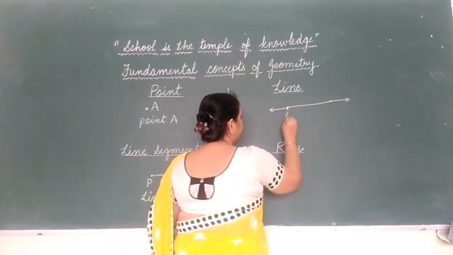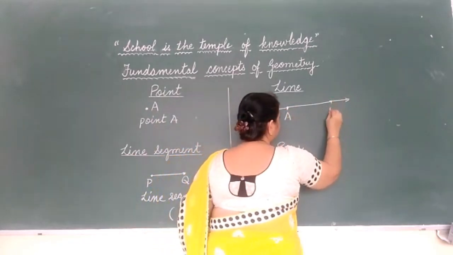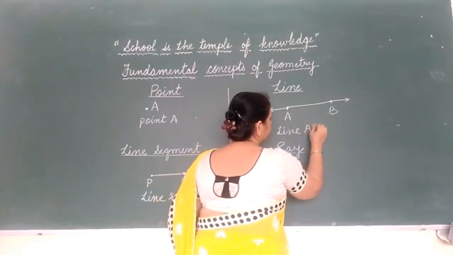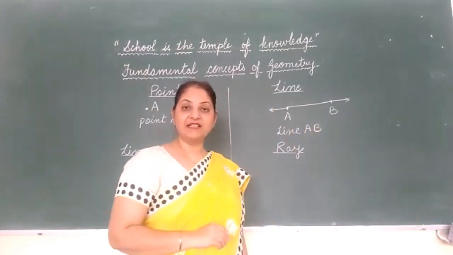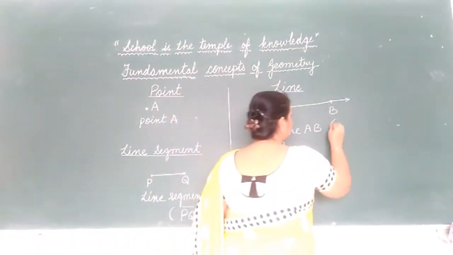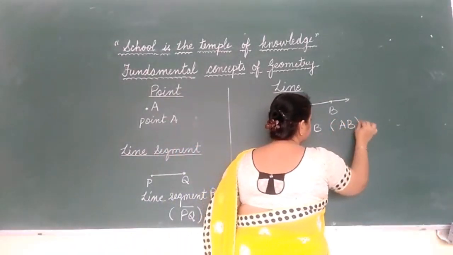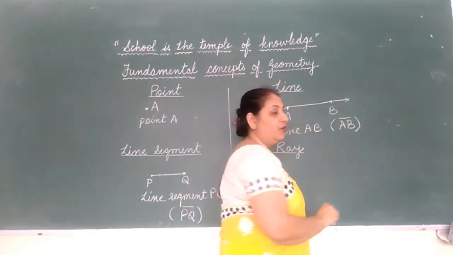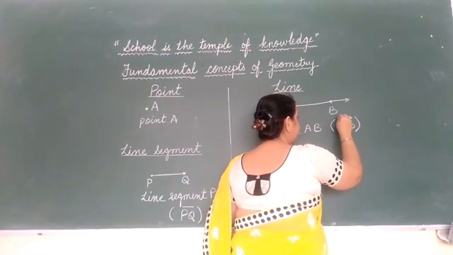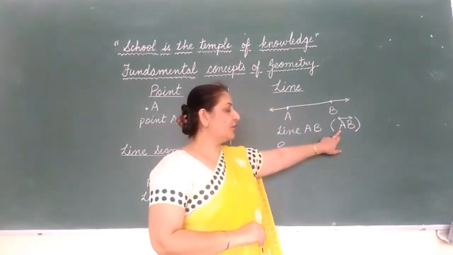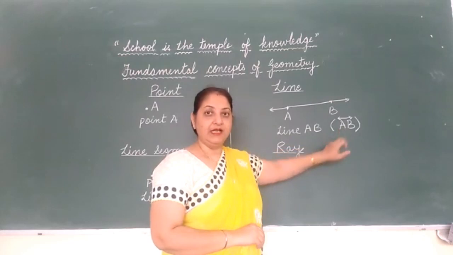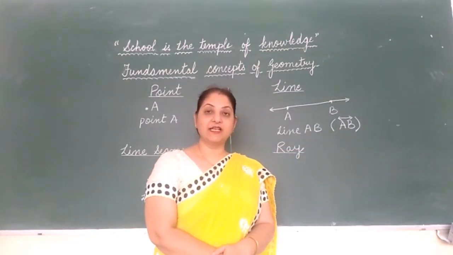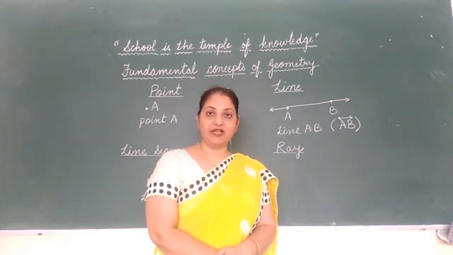Suppose if I name it A and B, I can say this is line AB. And for writing line AB, in short, we can present it as AB, and over this draw a small line with 2 arrowheads. Both sides will show arrowheads. This is the short form how we write line. Line has indefinite length. Again, line does not have any breadth or thickness.